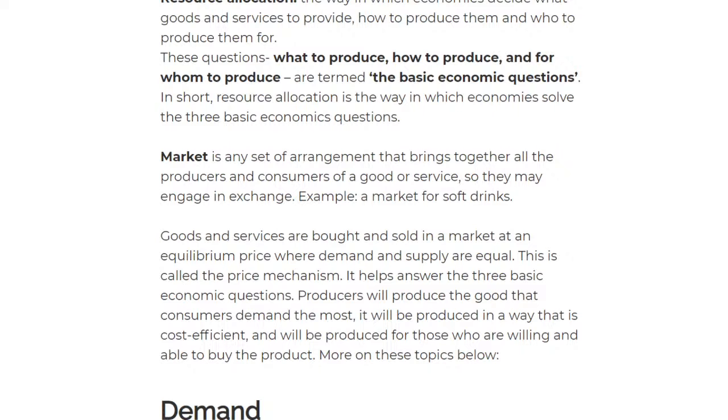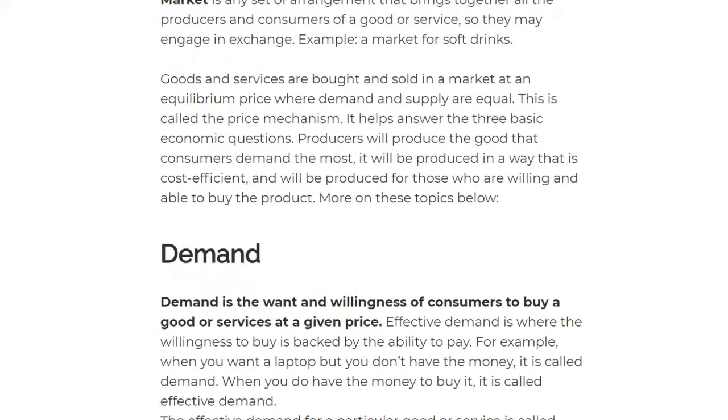So simply that's what a market is, and that's what we look at. It's simply how we exchange goods and services, and how the market works. The market is simply producers and consumers working together, and they exchange. So let's move on.